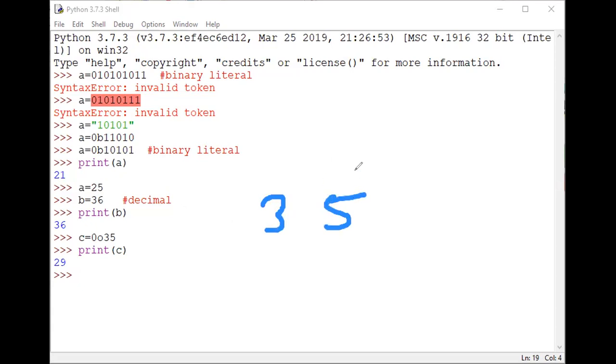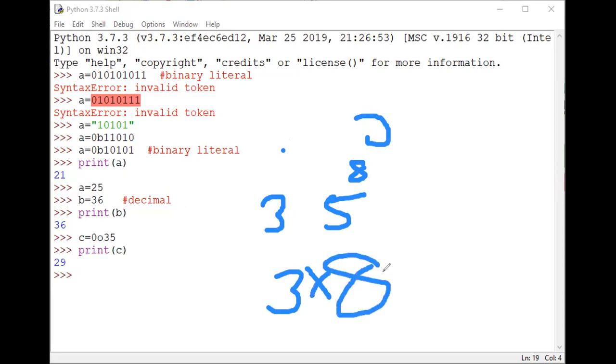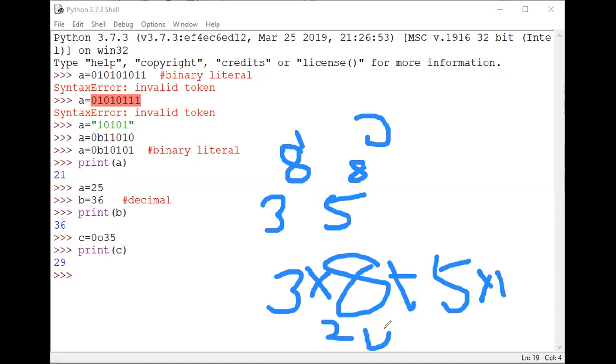This 35 in octal is 3 into 8 power 1, which is 24, plus 5 into 8 power 0, which is 1. So the value is 24 plus 5, which is 29 in decimal format.